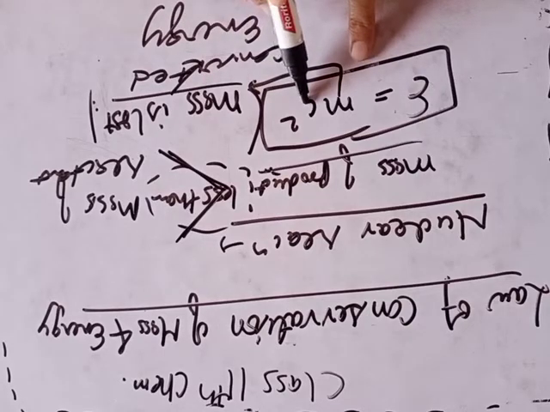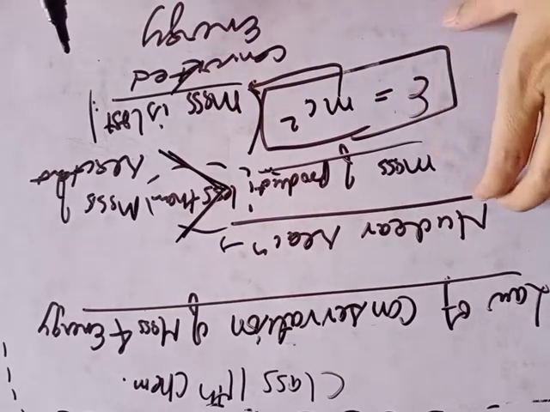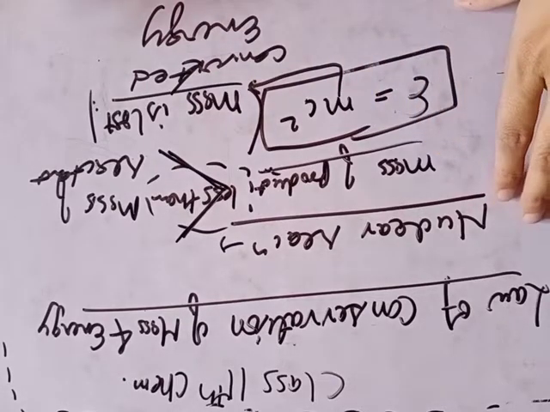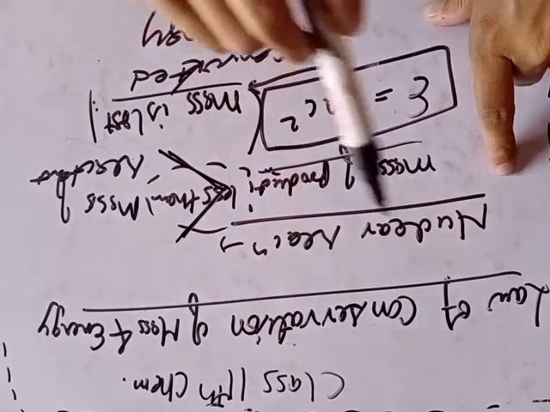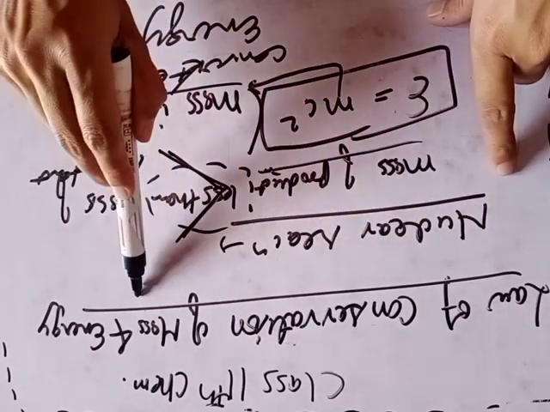So according to this nuclear reaction concept, the law of conservation of mass has been modified and is now termed the law of conservation of mass and energy.